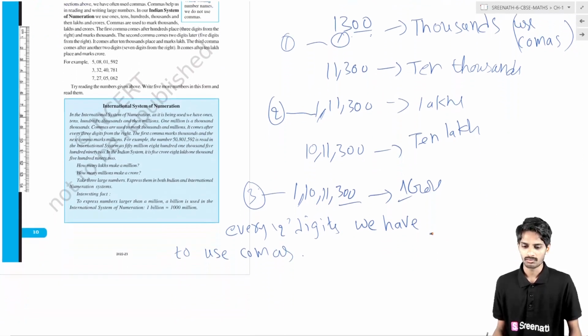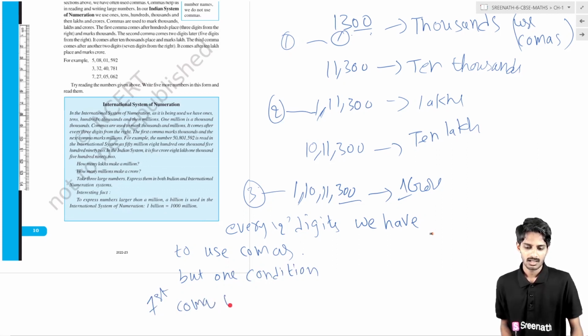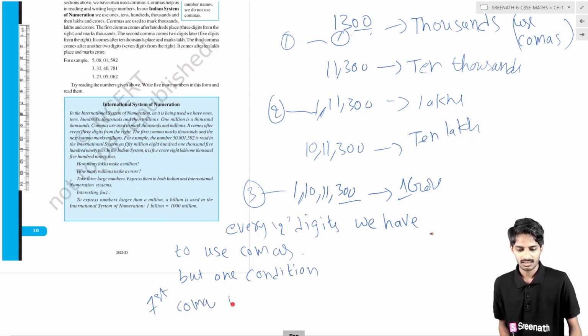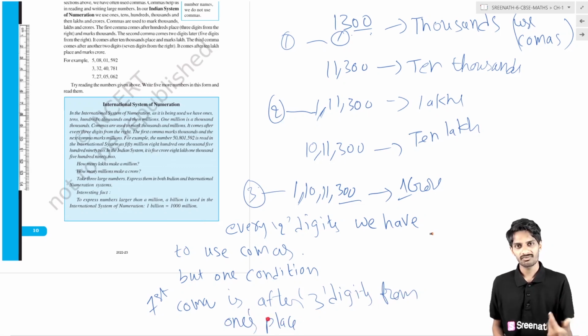But one condition: the first comma is after 3 digits from the ones place.